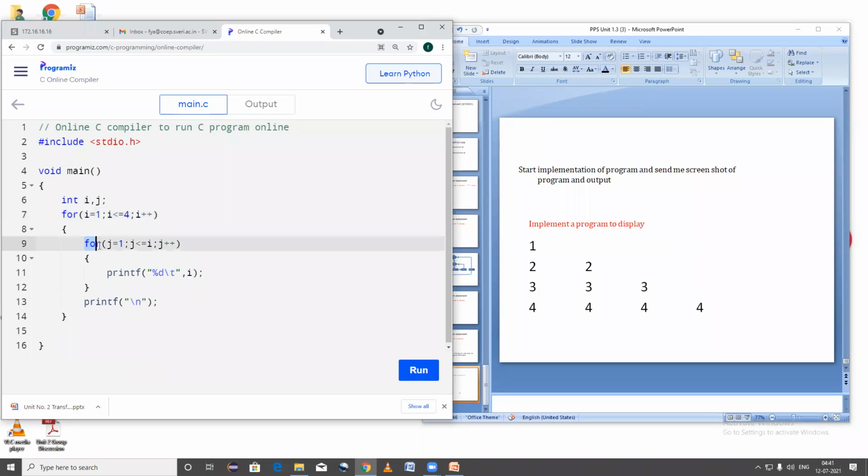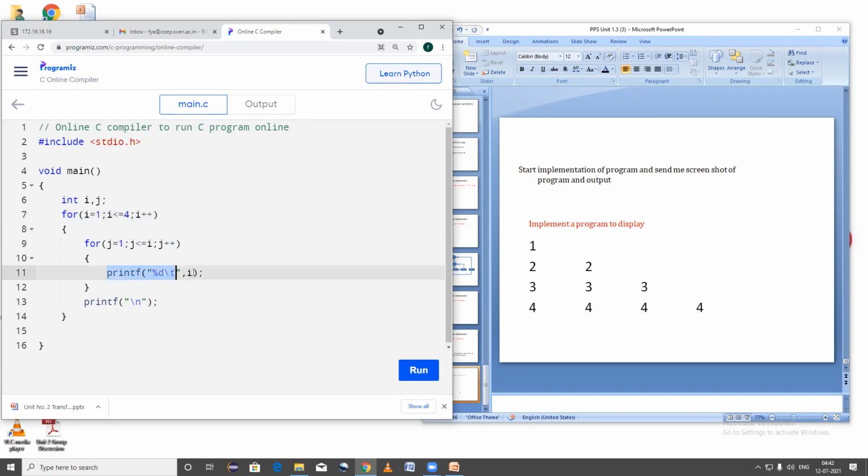Now the value of I variable is equal to 1. Here it checks the condition. 1 is less than or equal to 4. That is true. It goes inside the body of this for loop. Now it encounters one more for loop which has the J variable. Now J is initialized to 1. So the value of J variable is 1, less than or equal to I variable. Now what is the value of I variable, which is also 1. So the condition is true.